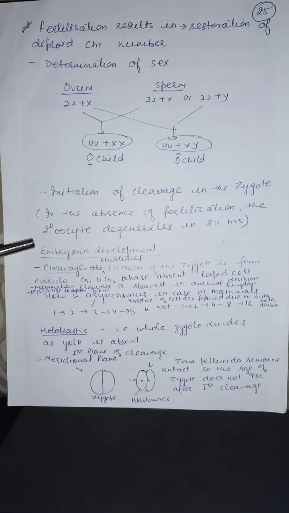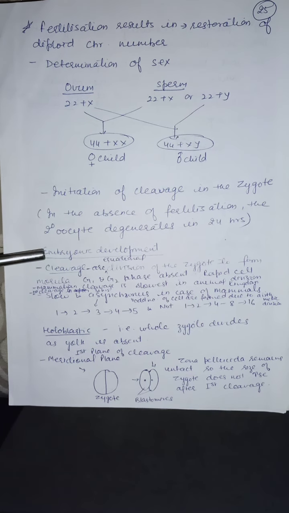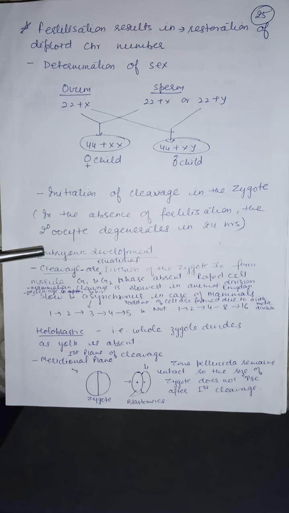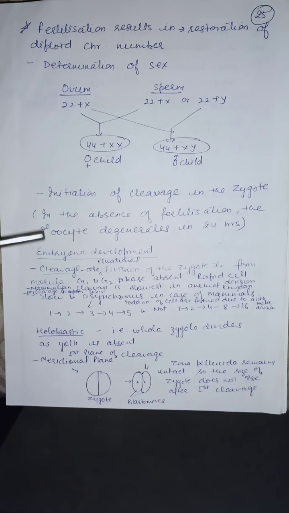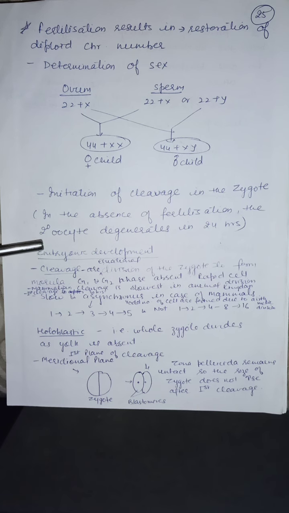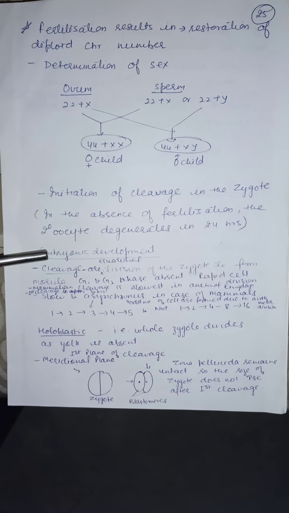Now students, we'll study embryonic development. In the last video we discussed how the zygote was formed. Now this zygote will undergo cleavage. In cleavage, the zygote will divide to form more cells, but these cells will not undergo growth. They will remain small in size. The size of the cells will not increase, but the number of cells will increase, and these cells will remain adhered together. This process is known as cleavage.